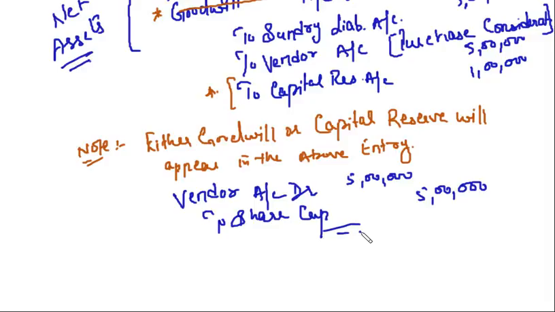That means there are two cases: either the company is buying an asset or the company is buying the whole business. In both cases, we have to make the payment to a person. That person is known as the vendor. Instead of paying through bank, we issue him shares. So our share capital will be credited, and the asset will be debited, and that asset we are going to use in the business. Clear, friends?